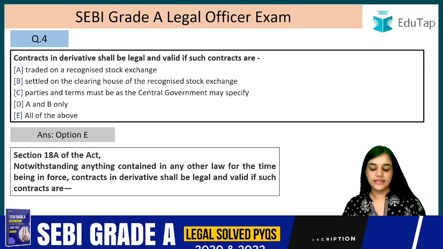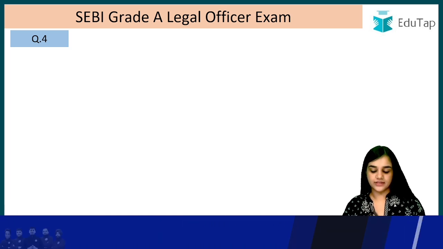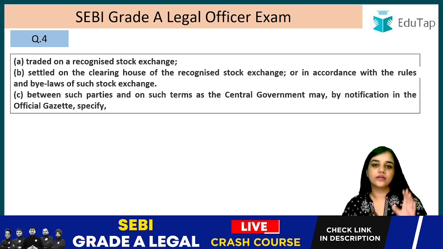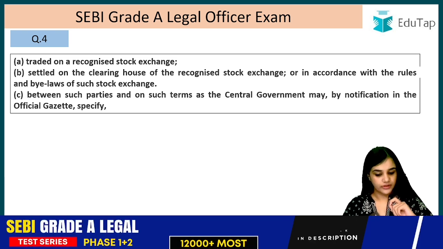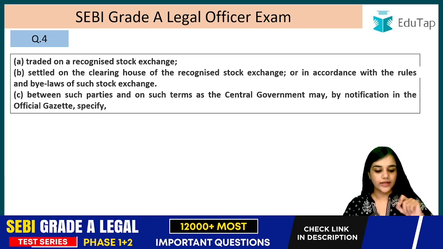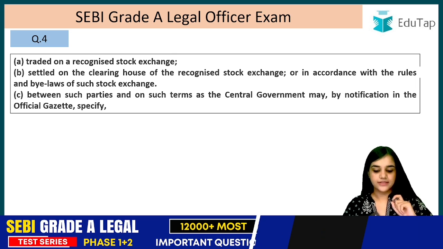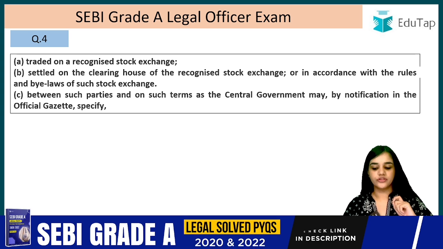Section 18A, let's read it first. Notwithstanding anything contained in any other law for the time being in force, contracts in derivative shall be legal and valid if such contracts are traded on a recognized stock exchange. If they are traded on a recognized stock exchange, they are legal and valid. Settled on the clearing house of the recognized stock exchange or in accordance with the rules and bylaws of such stock exchange, between such parties and on such terms as the central government may by notification in the official gazette specify.